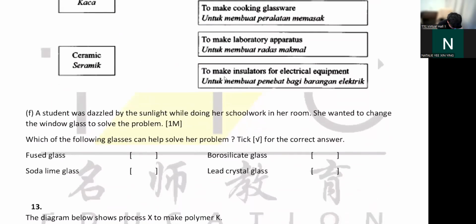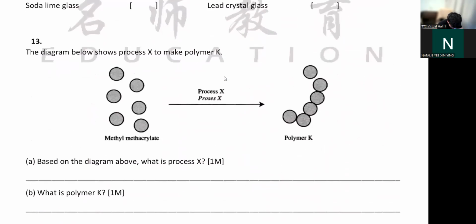So next, let's go to 13. What is this process? This is your polymerization. Okay, that means you take all these monomers, you just join them together. So you get a polymer.